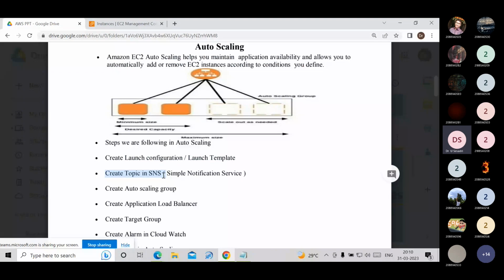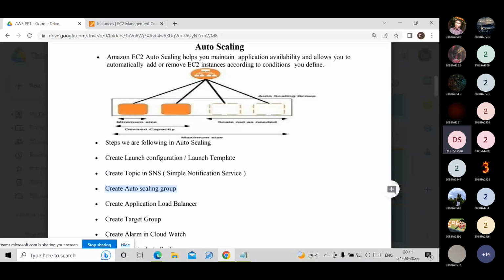I will tell you about one more feature in this session, that is the Simple Notification Service, an email service that I will explain. Whenever one CPU is added, we get an alert message from AWS. That is the notification service alerting us. For that, we discuss the concept of Simple Notification Service. We create the SNS, and then the third step is to create the auto scaling group.